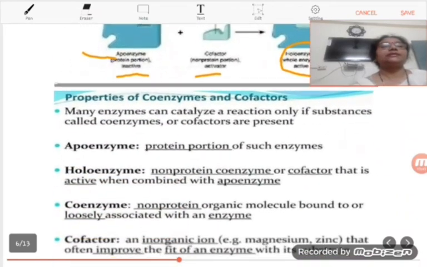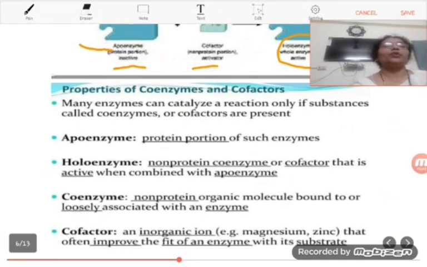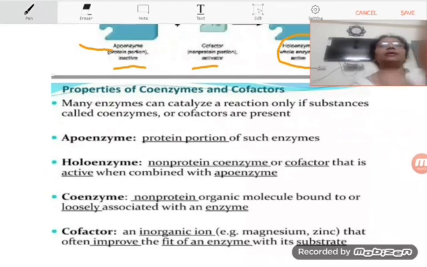Now students, we are going to see some of the properties of coenzymes and cofactors. Many enzymes can catalyze a reaction only if substances called coenzymes or cofactors are present. The apoenzyme, that is the protein portion of enzyme.